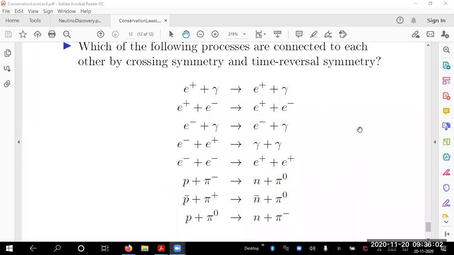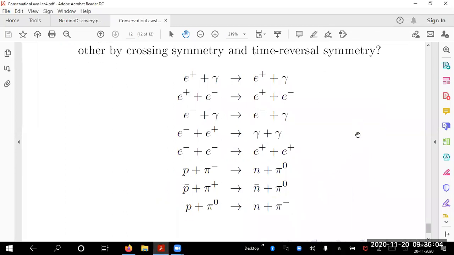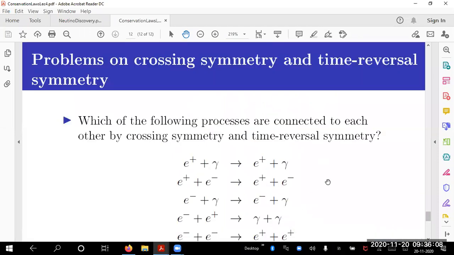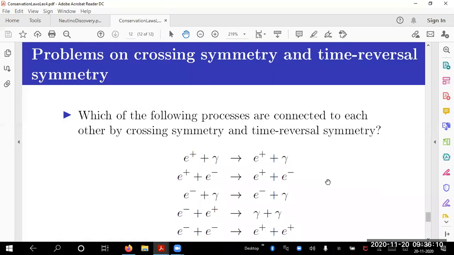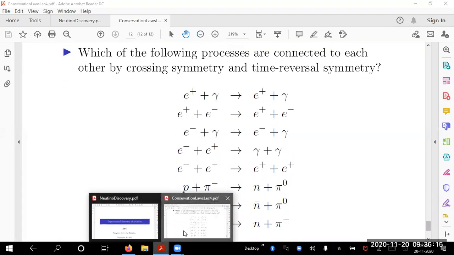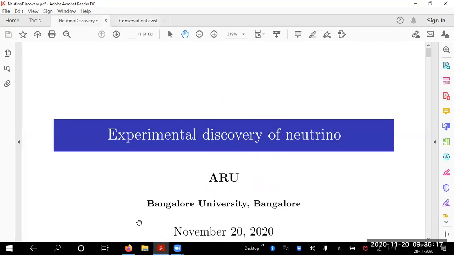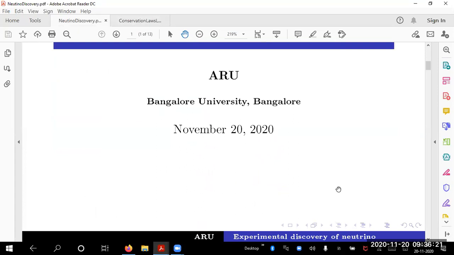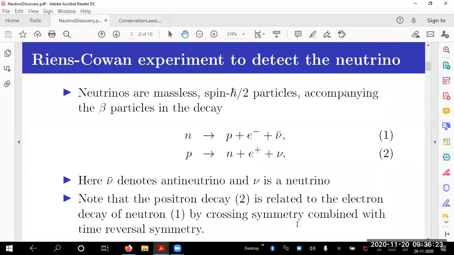So then I will now go ahead with neutrino discovery. I think that's all I have here. Okay, this is problem. Fine. So I will now go to what is meant by neutrino discovery. So now we have learned crossing symmetry. With the help of this crossing symmetry relations and other things, one can detect the neutrino. How did they do it?